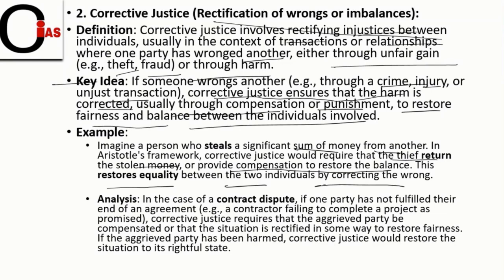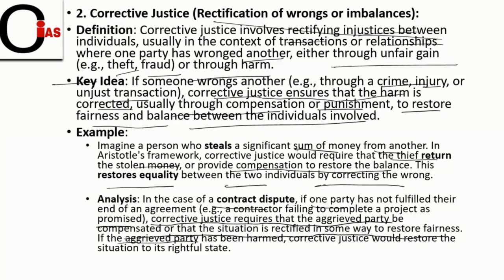Now let us take one more example for better analysis. In a case of contract dispute, if one party has not fulfilled their end of the agreement, for example a contractor failing to complete a project as promised, corrective justice requires that the aggrieved party be compensated or the situation rectified in some way to restore fairness.